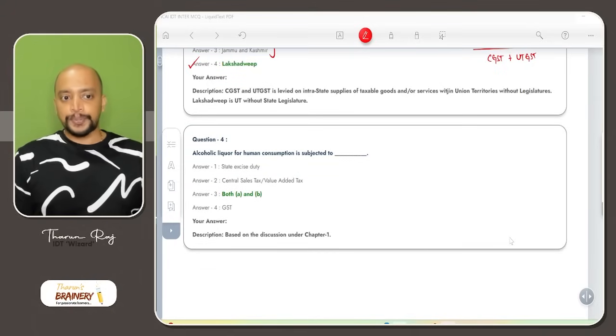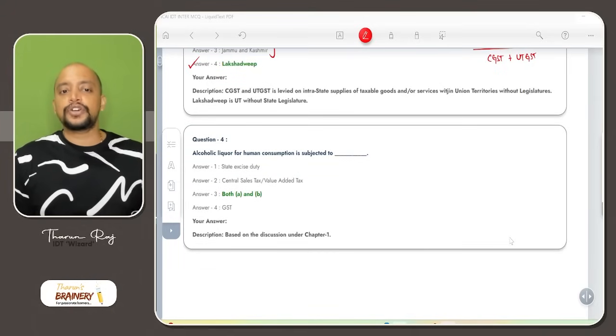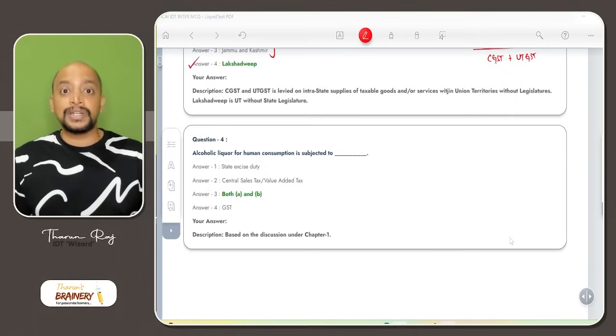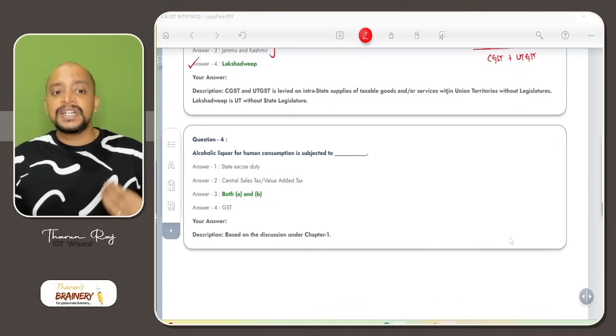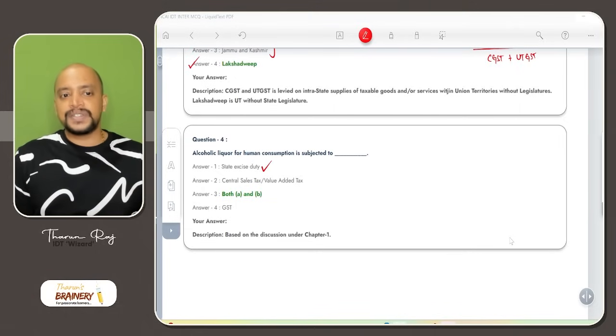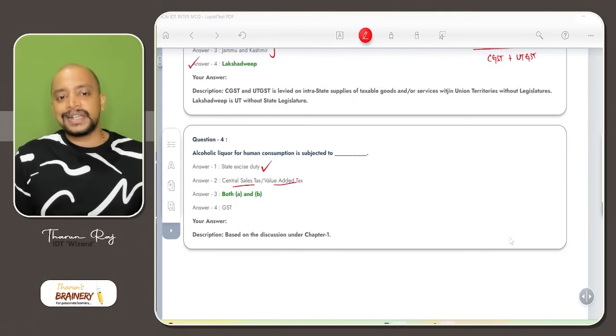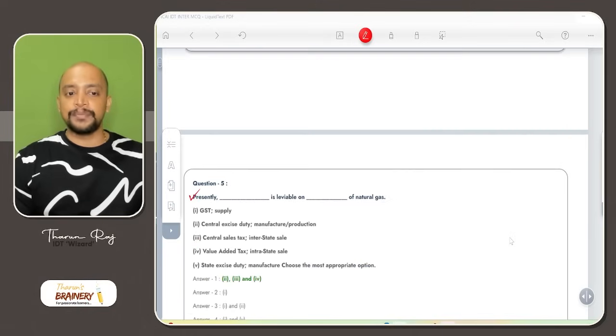Then question number 4: alcoholic liquor for human consumption is subject to. Alcoholic liquor for human consumption is outside the ambit of GST, and at present we have state excise duty. Yes, we have state excise duty. Even on sale, we have central sales tax and value added tax. So option C is the answer, both A and B.